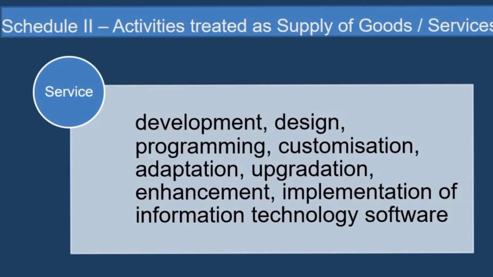So, if you are implementing an ERP software, you are upgrading that, if you are doing some kind of modification in the design development part of that, all these will be treated as supply of service. But there is a very thin line of difference between software as a service and software as a sale of goods or supply of goods. Like, if a particular software is granted, and it is sold as such, then in some cases, it will be treated as supply of goods.